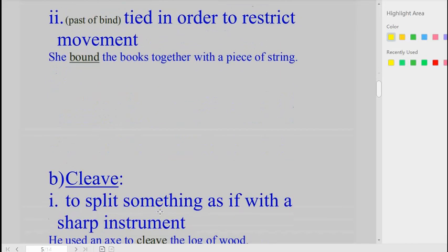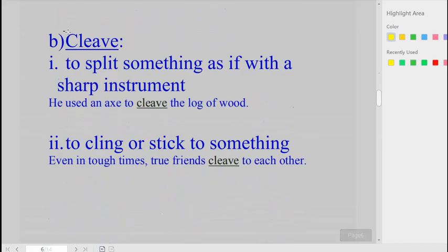The second contronym here is cleave. C-L-E-A-V-E. The first meaning, to split something as if with a sharp instrument. Example, he used an axe to cleave the log of wood. The second meaning, to cling or stick fast to something. Even in tough times, true friends cleave to each other. As you can see, one meaning is to split probably into two or more. The other meaning is to hold tight to something.